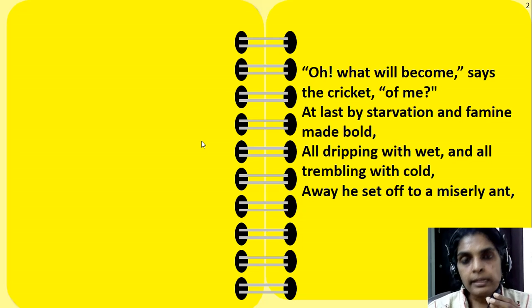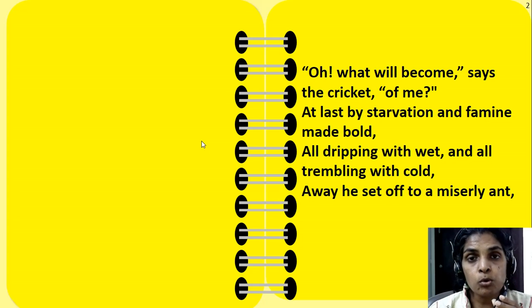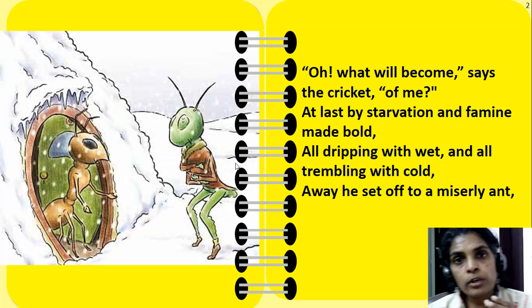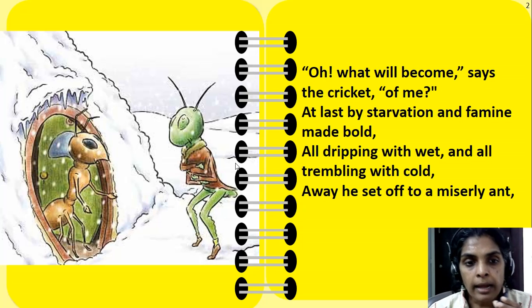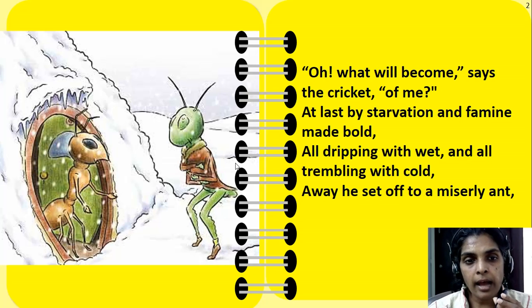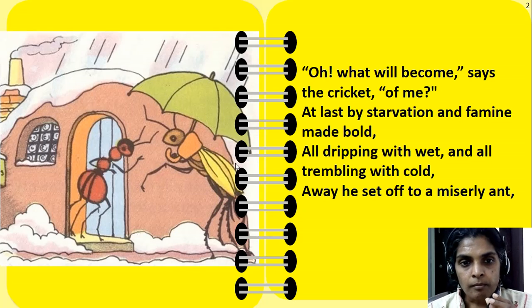Starvation means that condition of being without food. That is called starvation. So what did he do? He is dripping with wet. So he is cold, he is trembling means he is shivering. So he thought, okay, let me go to the ant. Miserly means he is very greedy. The ant is very greedy, right? He will just collect and collect. So let me go to that miserly ant and ask him for some food. See, he is going and asking him.